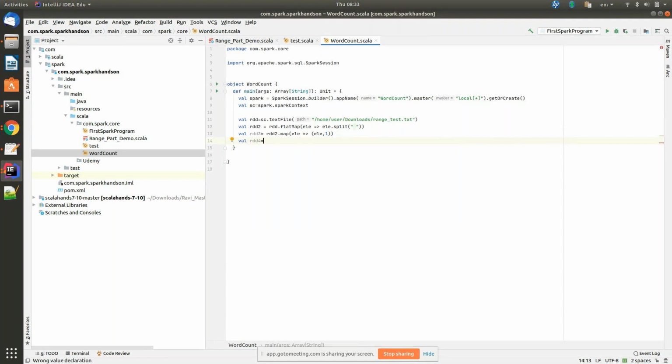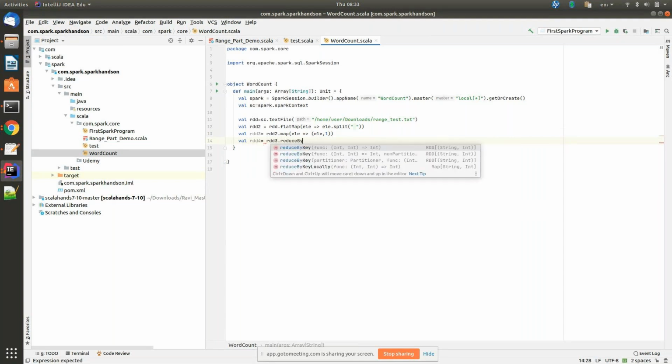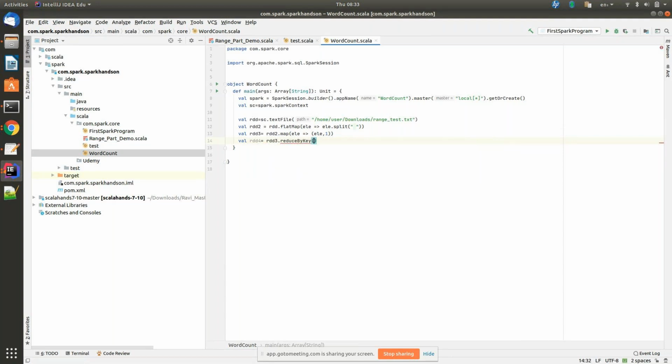Next, what we need to do? RDD4 equal to reduceByKey, right? You need to do underscore plus underscore. You can do it simply like that, underscore plus underscore, not hyphen. If you want to explicitly write it, you can take A comma B, rocket, A plus B. Yeah. Now RDD4 dot